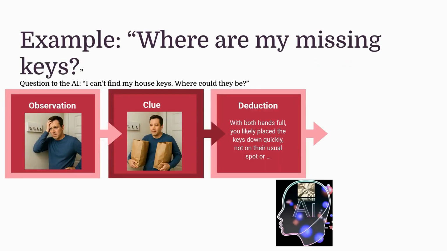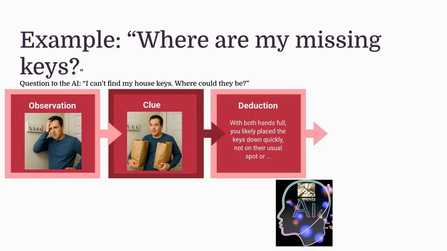Let's see an example in order to explain a bit more how this chain of thoughts works. Where are my missing keys? This is our scenario, and then you pose the question to the AI. I cannot find my house keys. Where could they be? So the observation is clearly they are not where they should be. The clue is that, well, you arrived an hour ago from the grocery store, and the AI is going to come up with this deduction.